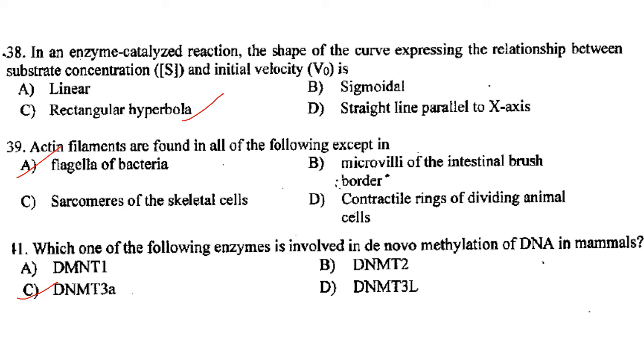Answer is C. Actin filaments are found in all of the following except in flagella of bacteria. Answer is A. Which of the following enzymes is involved in de novo methylation of DNA in mammals? It is DNMT3A. Answer is option C.